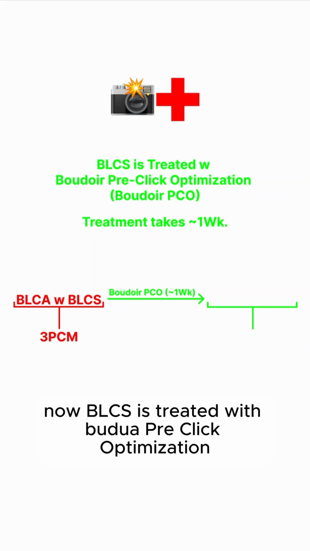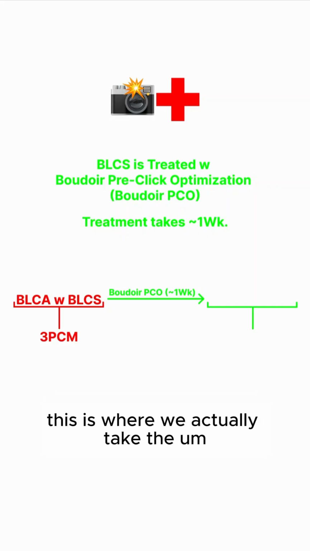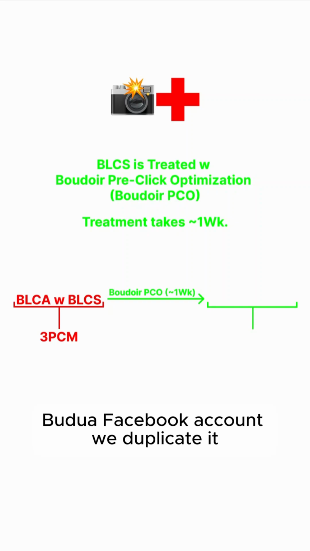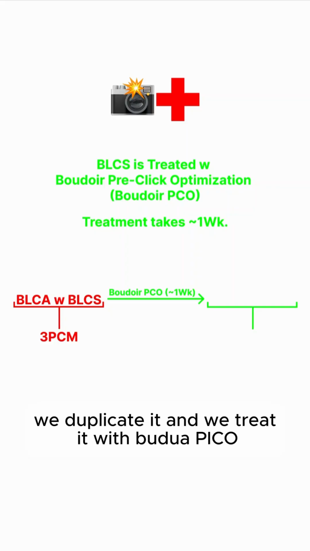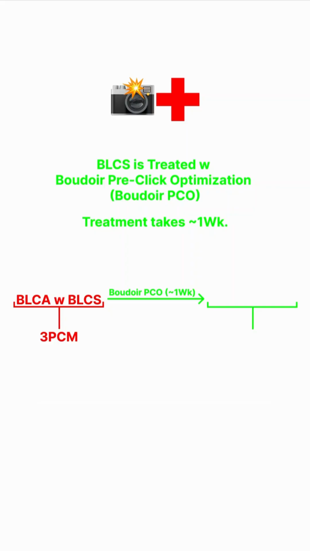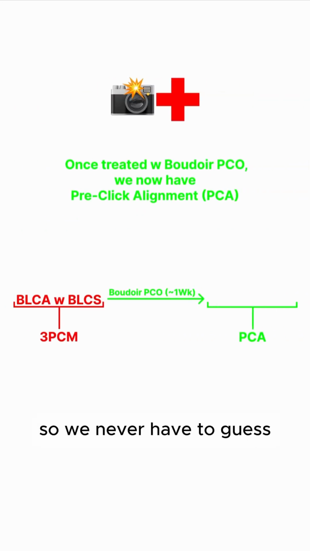Now BLCS is treated with Boudoir pre-click optimization, aka Boudoir Pico, and treatment takes about a week. We invented this. This is where we take the Boudoir Facebook ad and duplicate it, so we leave the original untouched. We duplicate it, we treat it with Boudoir Pico, and at the end of a week, we keep whichever one running has the best metrics. So we never have to guess.